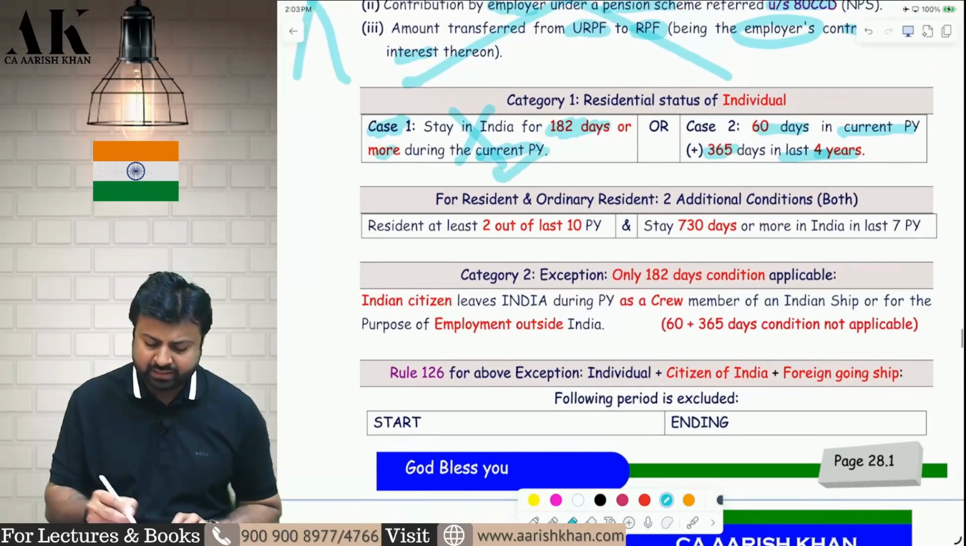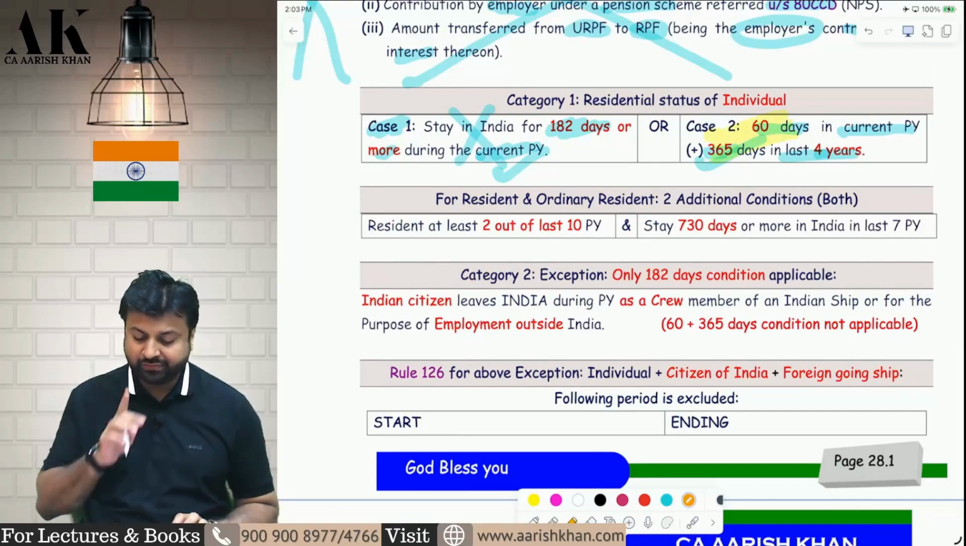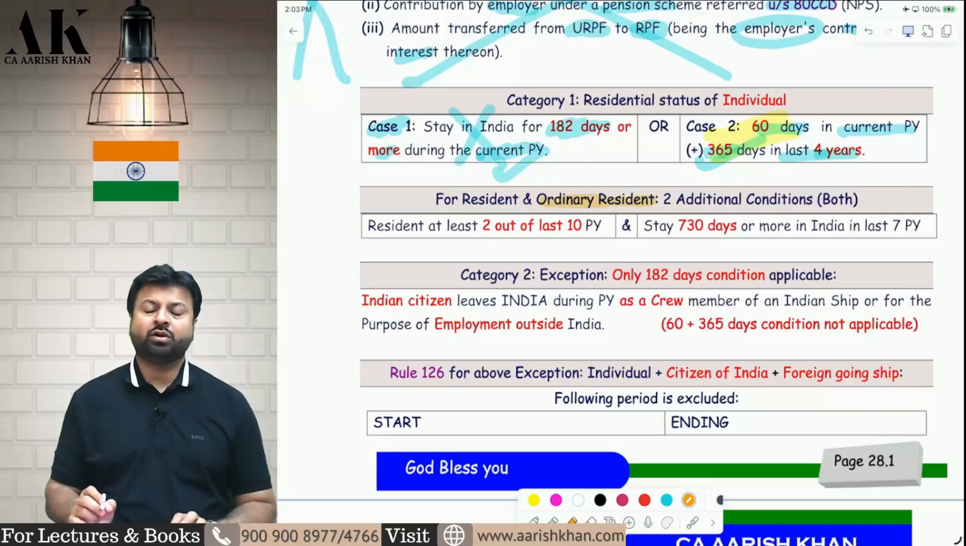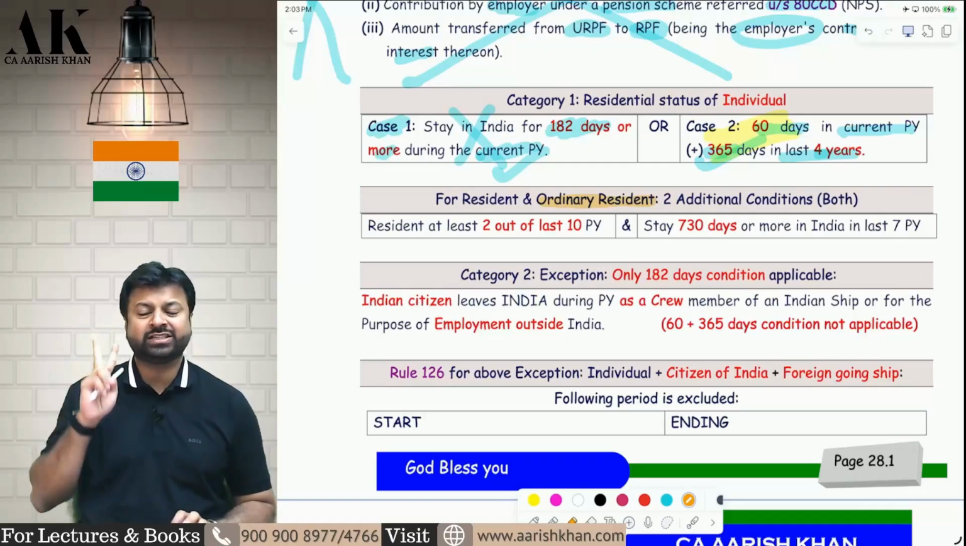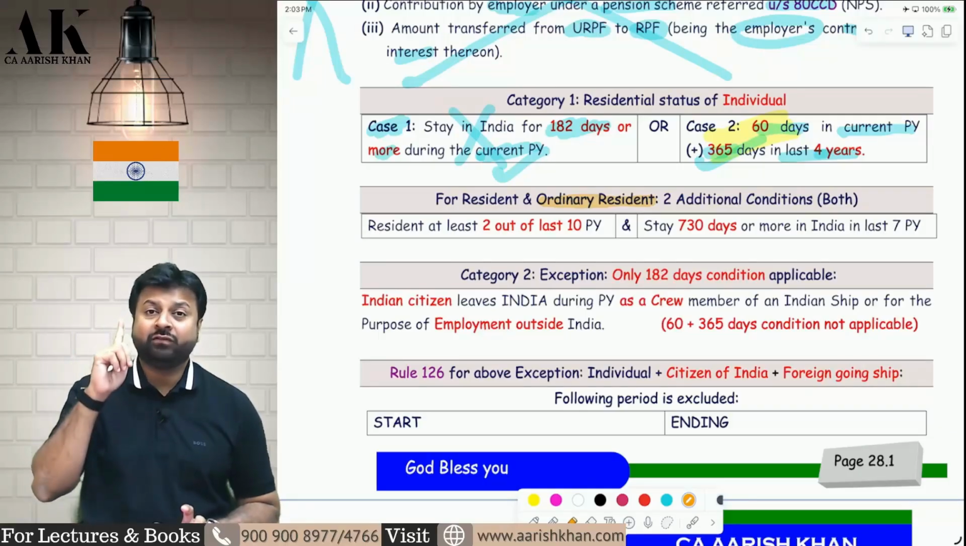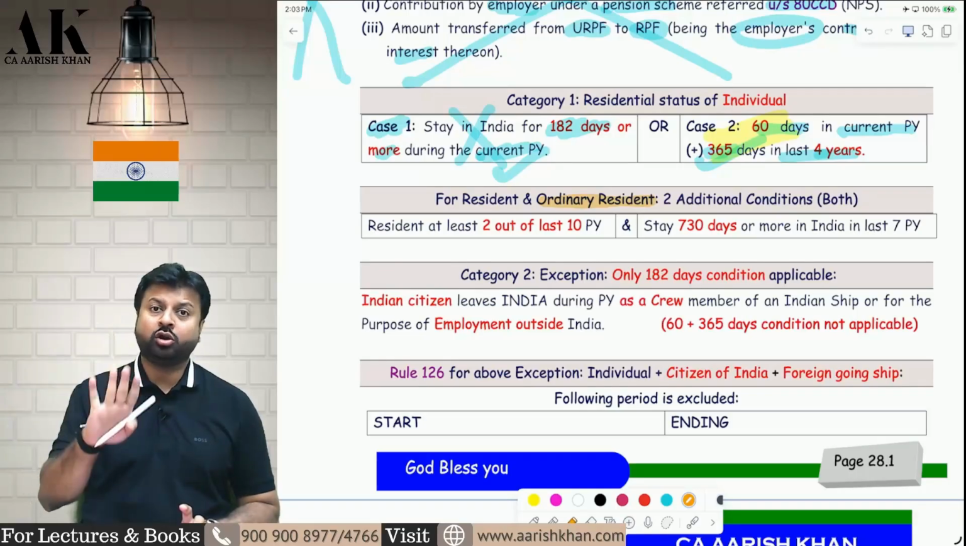If either of the conditions is fulfilled, in case 1 there is 1 condition, and in case 2 there are 2 conditions. Once this is fulfilled, you have to classify a person as ordinary resident or not. When can a person be called an ordinary resident? To become ordinary resident, a person has to fulfill 2 more additional conditions. If both the conditions are fulfilled, he will be ordinary resident. If one of the conditions is not fulfilled, he will be called only resident but not ordinary resident.